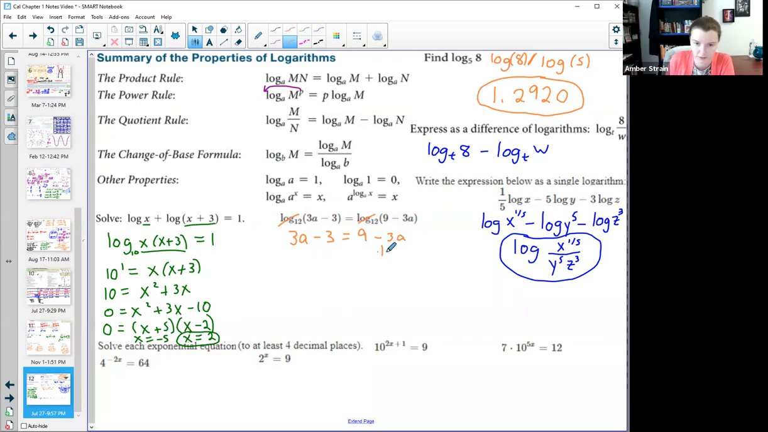Now if I solve this for a, I need to get my a's together. Careful not to cancel those. Add that 3 over. And then divide by 6.